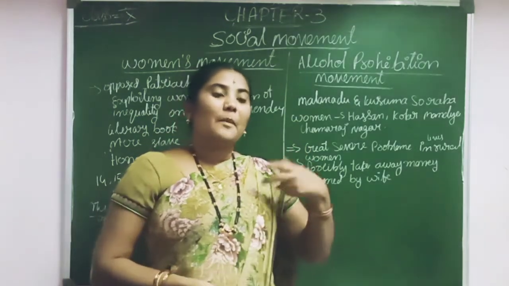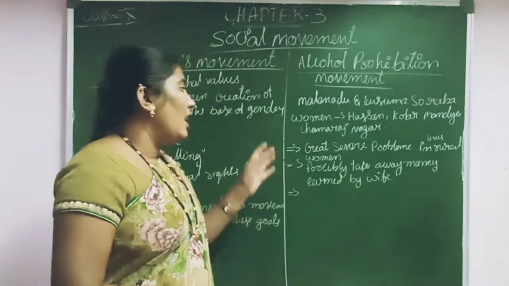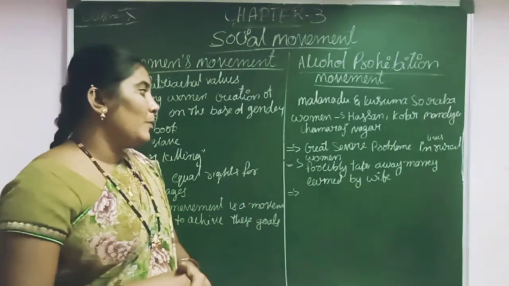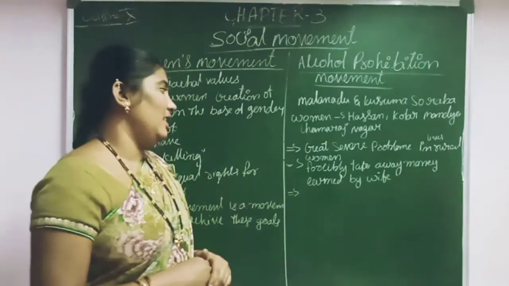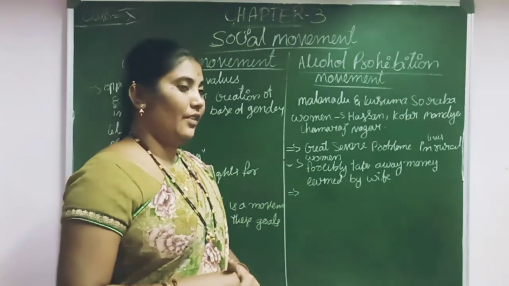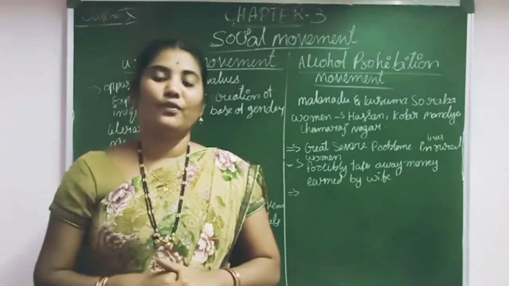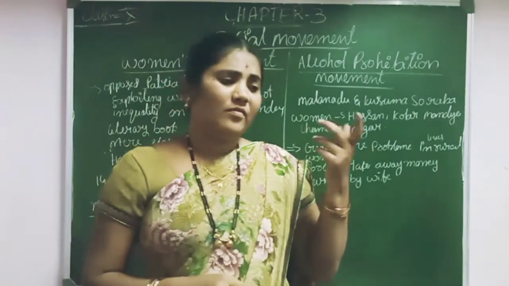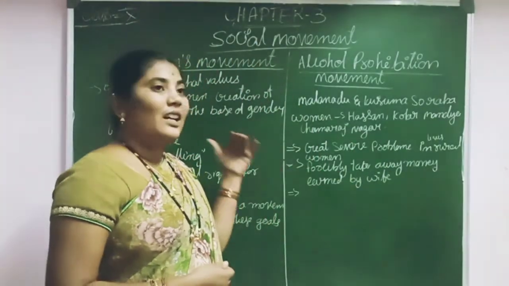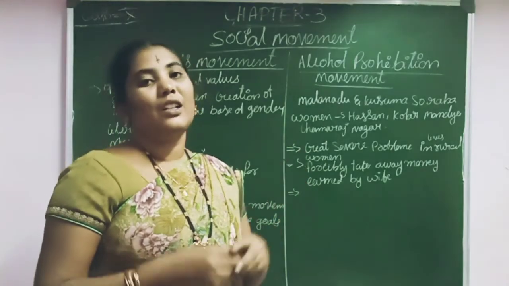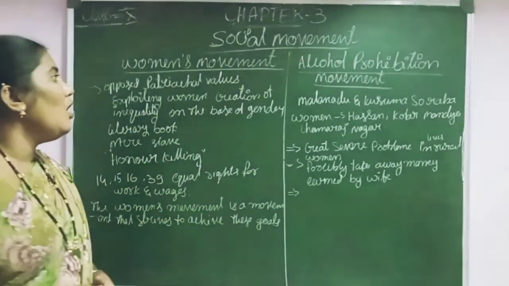In private life also, in community level also. So it creates more problems in the lives of rural women. Here we can see the forceful taking away, forcibly taking the money earned by the wife. It is very harmful, and it is very hard to maintain the family. So for that purpose women fight to ban or prohibit liquor. This is all about the women's movement.